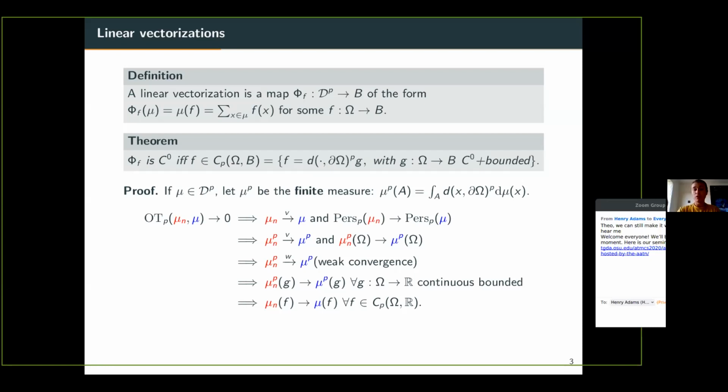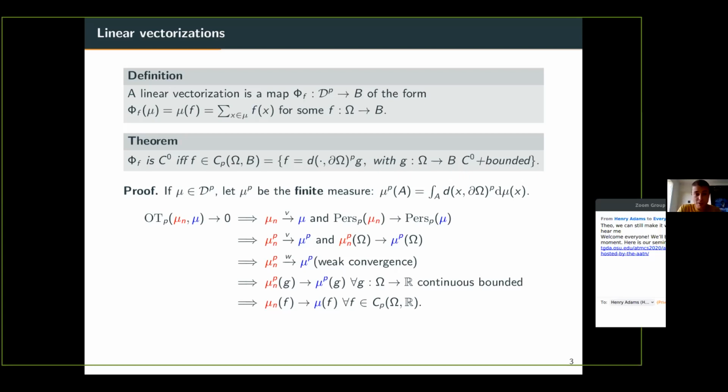Okay, but now actually the proof is over. Because if you look at what mu_n,p of g is, you see that this is equal to mu_n of f, where f is equal to the distance to the diagonal to the power p times g. So what we have actually is a convergence of mu_n of f to mu of f, which exactly means that the representation depending on f is continuous. So the proof is over. Okay, so really, once you have the characterization of convergence, all the proof is really easy.